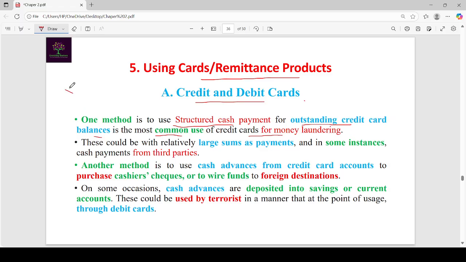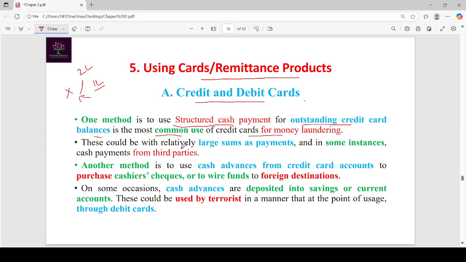That means X has availed a credit card, and that credit card limit is 2 lakhs. Every month he uses 1 lakh from this credit card and he repays that 1 lakh through illegal money. So this is a structured manner. Every month he uses 1 lakh and he repays 1 lakh, 1 lakh, 1 lakh. Like that, they do structured cash payments, then nobody gets doubt. So to create that impression, they do structured cash payments.